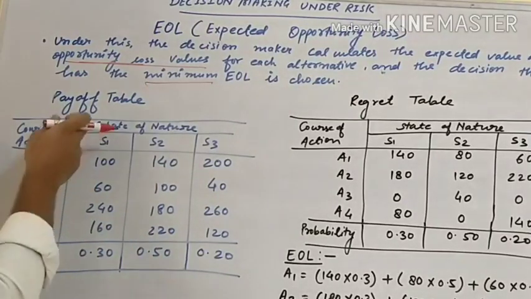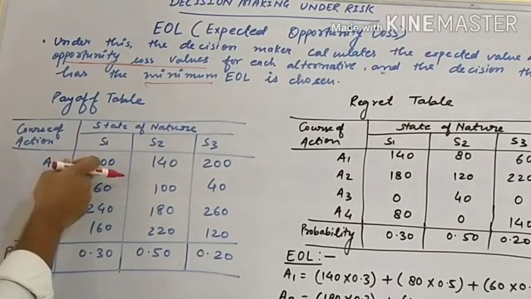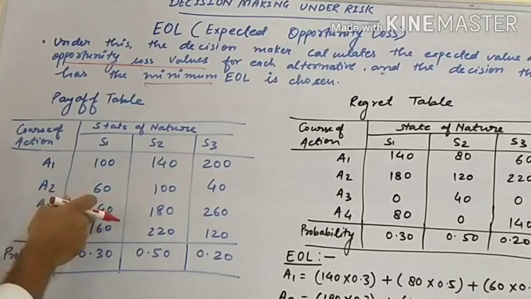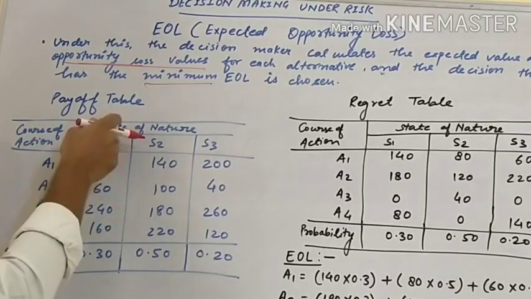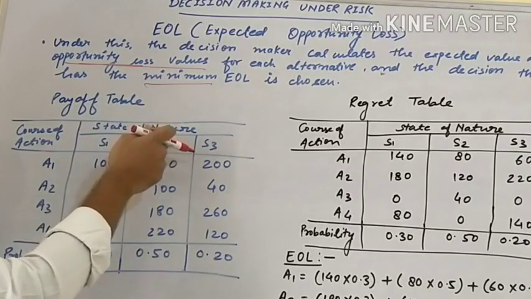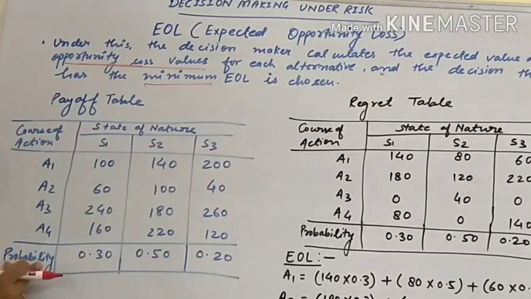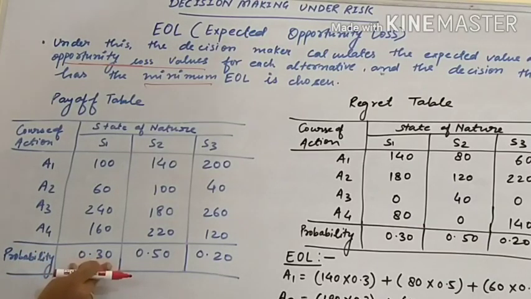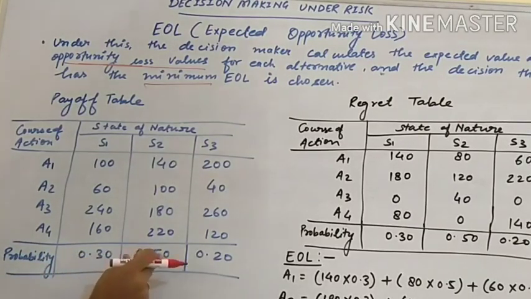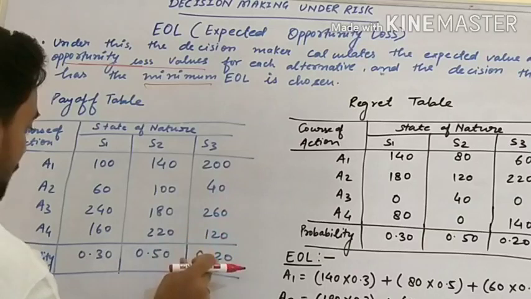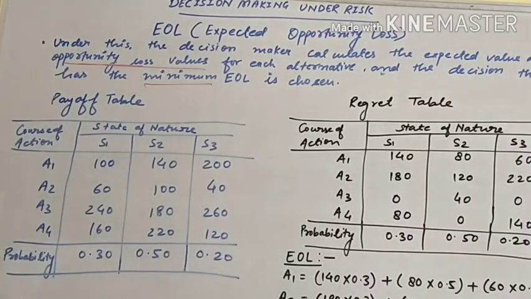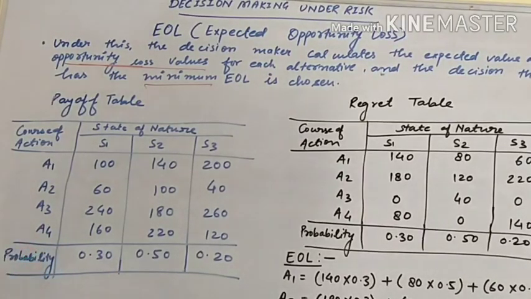Course of action A1 100, A2 60, A3 240, A4 164. First state of nature, second state of nature, third state of nature. These are the values, and we have probabilities: state of nature 1 0.3, state of nature 2 0.5, state of nature 3 0.2. When we calculate EOL, we will first have to construct a regret table.